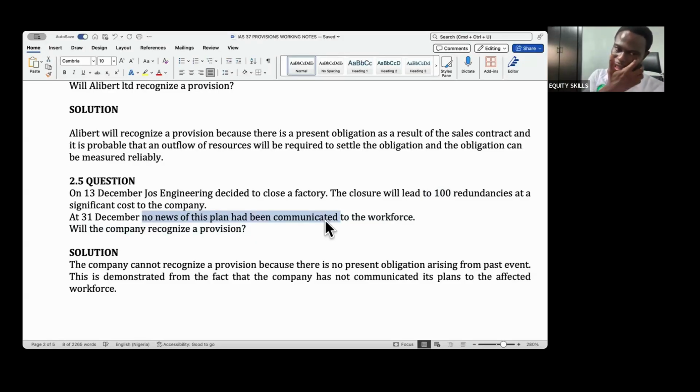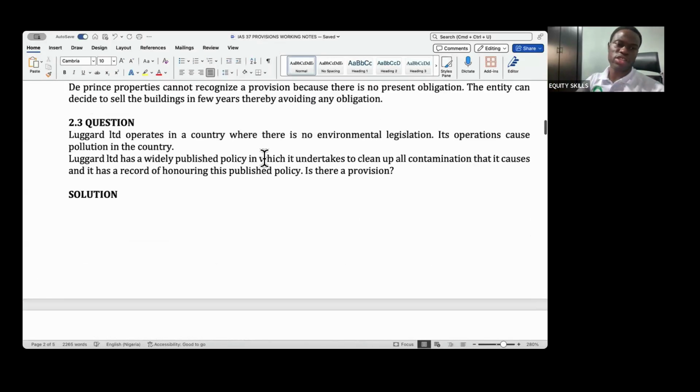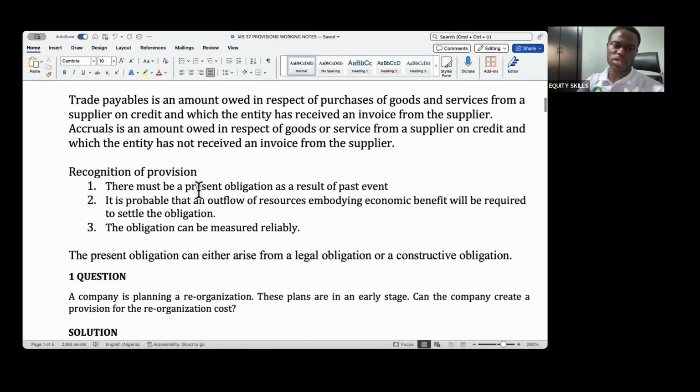So they can't recognize the provision right now, because where is the obligating event? We can't see any obligation here. All of this we are solving is just for you to get used to this, especially your ability to identify an obligating event.